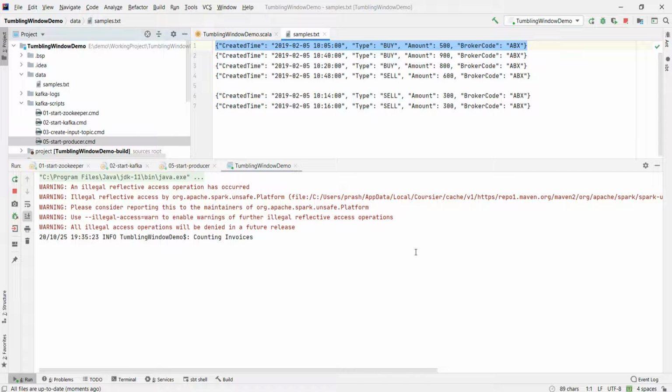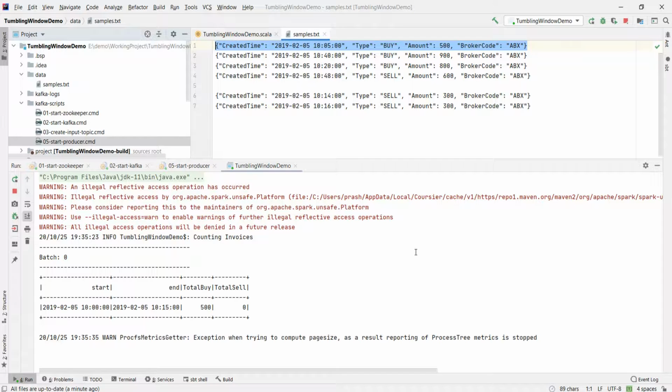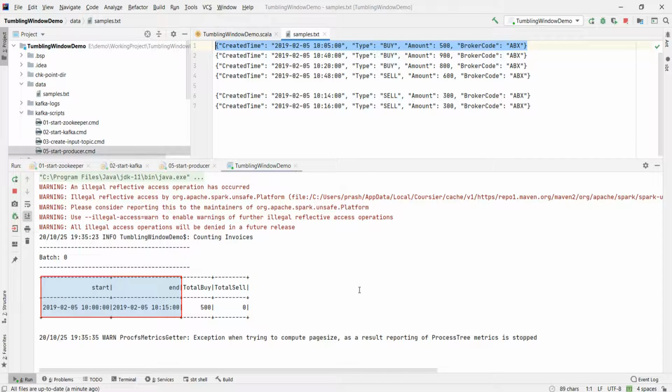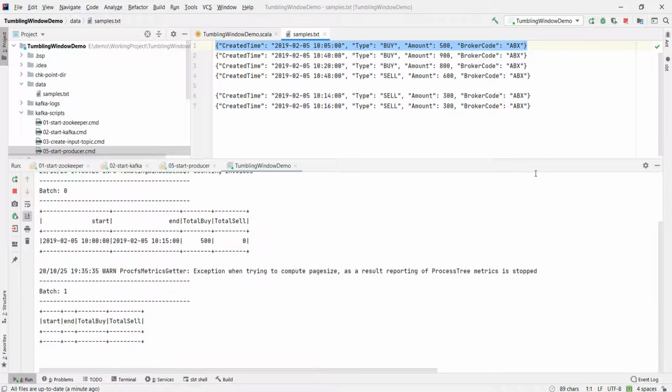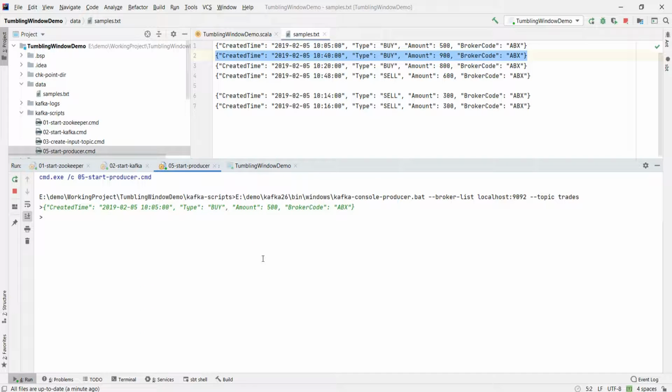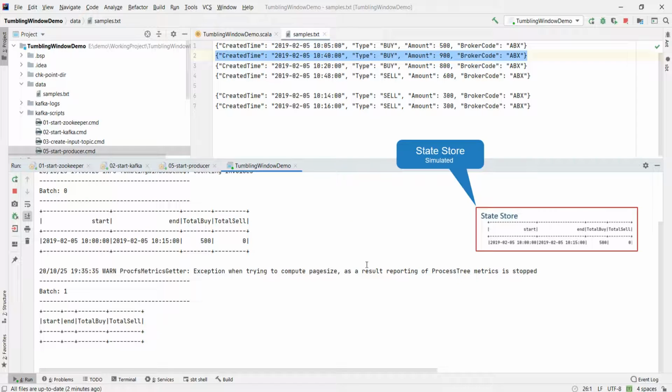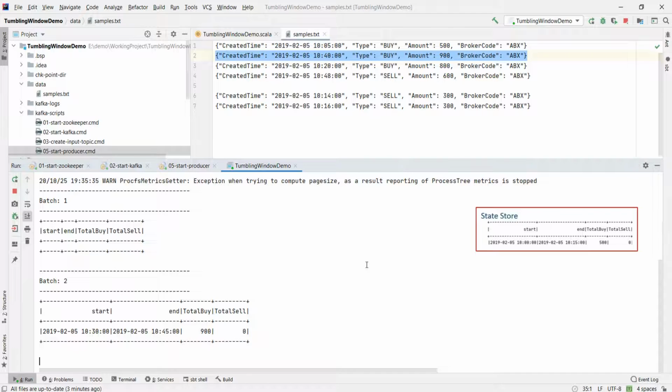What do you expect in the output? We have only one event, so I expect one window from 10 to 10:15, right? And that's what I see in the output. Let me send the next record. The next event is 10:40. My previous window ends at 10:15. The following window should be created from 10:15 to 10:30. But we do not have any record for 10:15 to 10:30, so the window remains empty and nothing will show up in the output for that window.